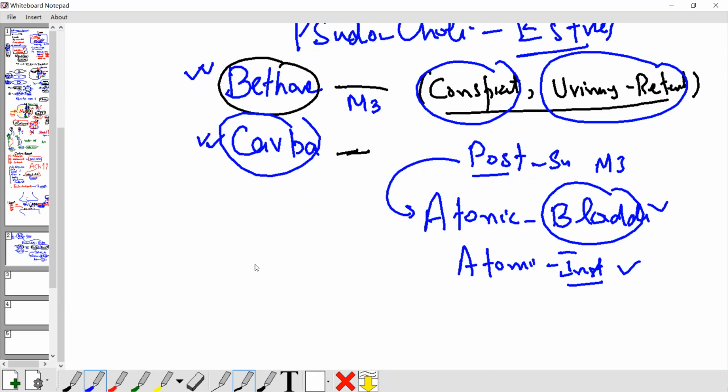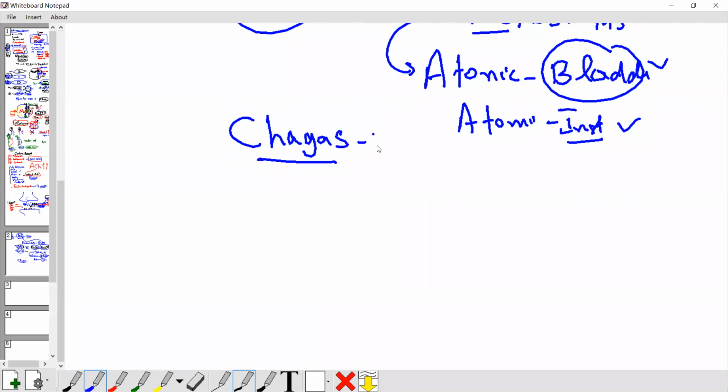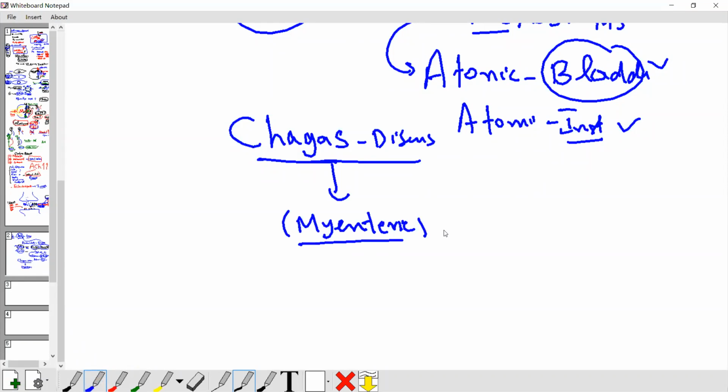Now, one very important disease is Chagas disease. Maybe you know Chagas disease. In Chagas disease, what happened? You know the physiology of the myenteric plexus. What is this myenteric plexus? The myenteric plexus is responsible for peristalsis.